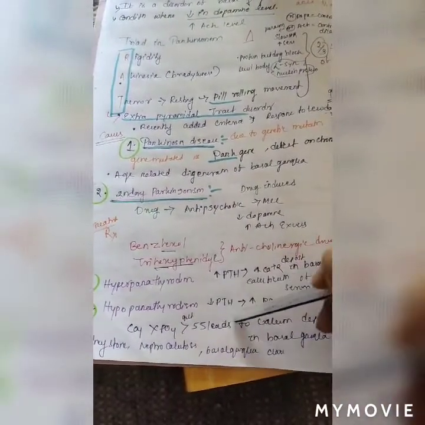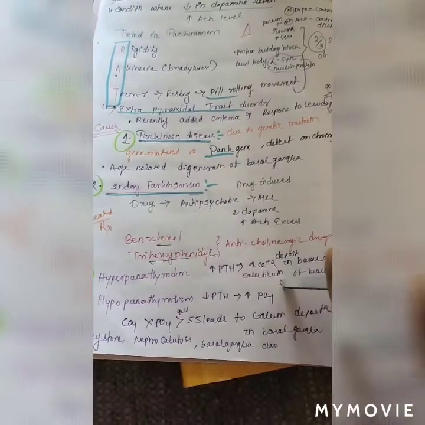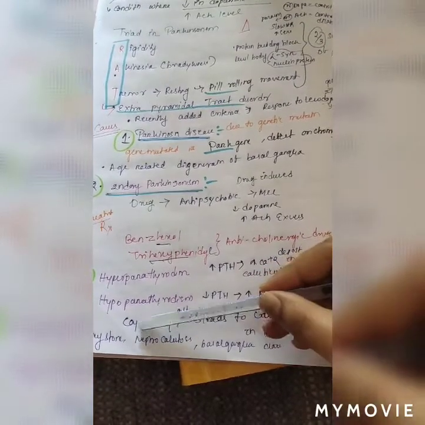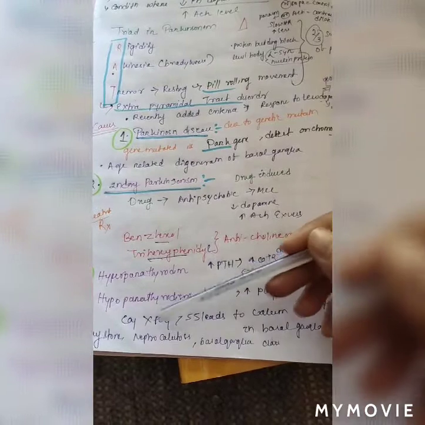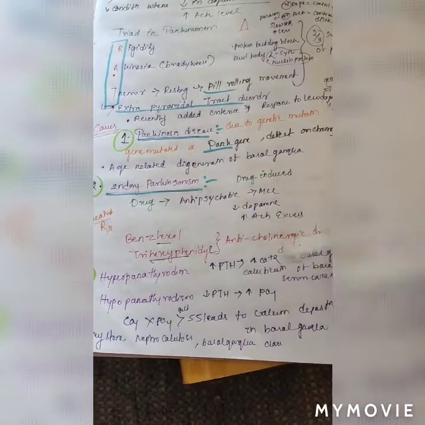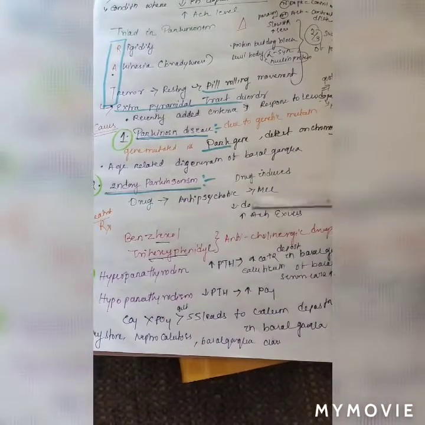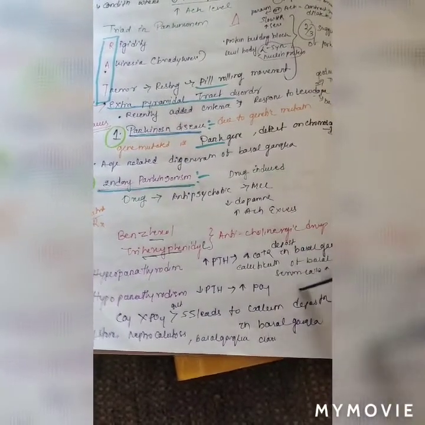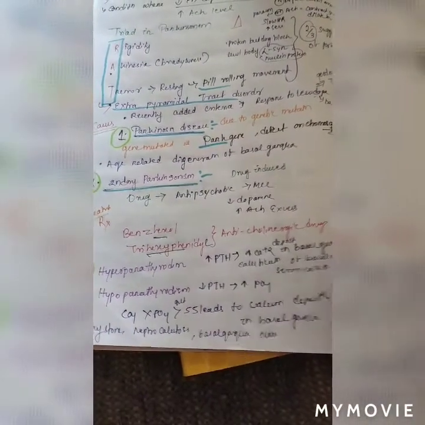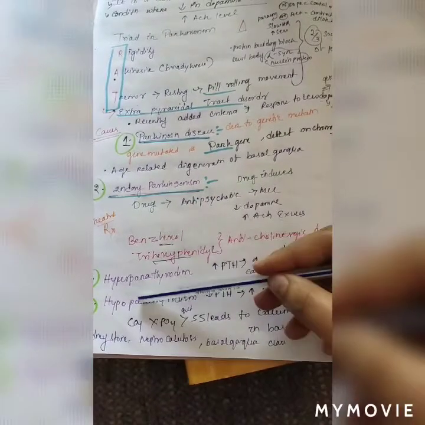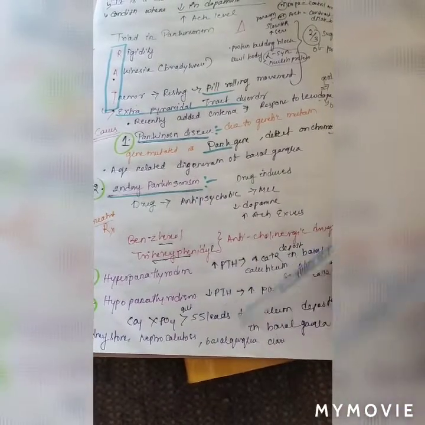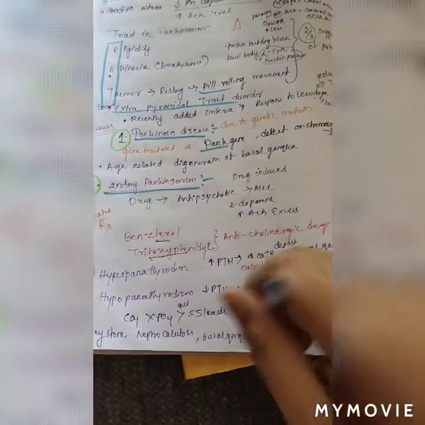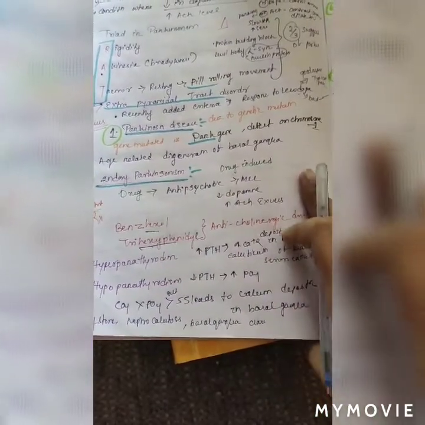In hypoparathyroidism, PTH level decreases and phosphate increases. Here we find a formula: calcium times phosphate, if it increases to more than 55, then it leads to calcium deposit in the basal ganglia, and it occurs in the kidney stone also, and that leads to calcification of the basal ganglia.